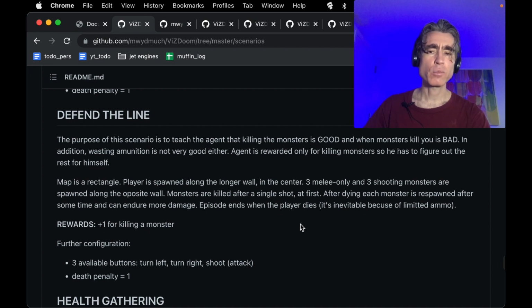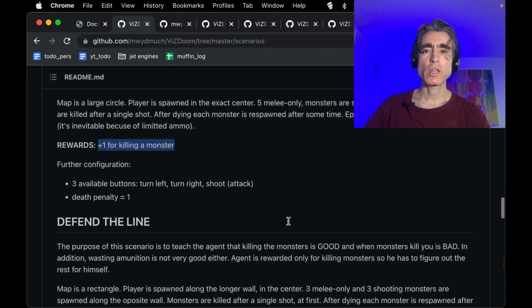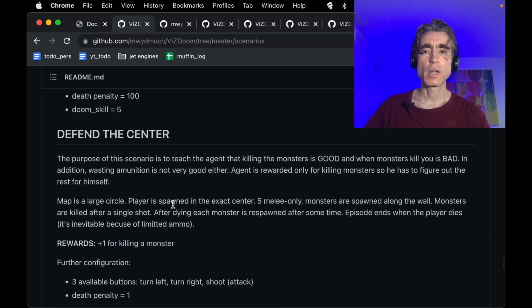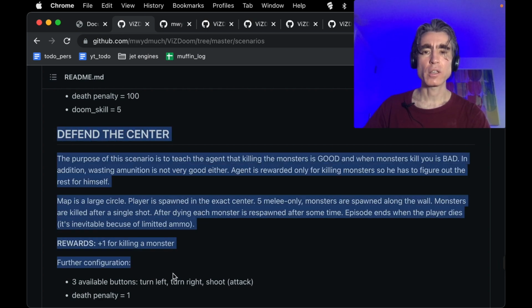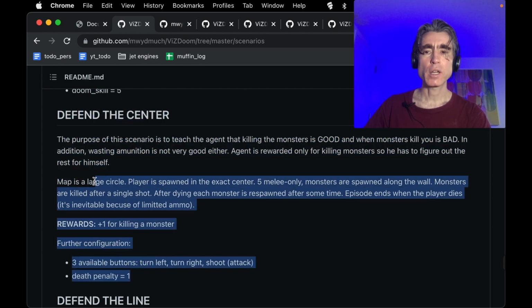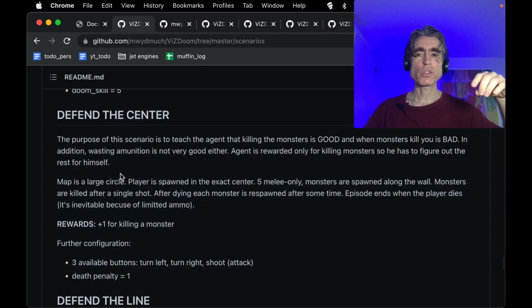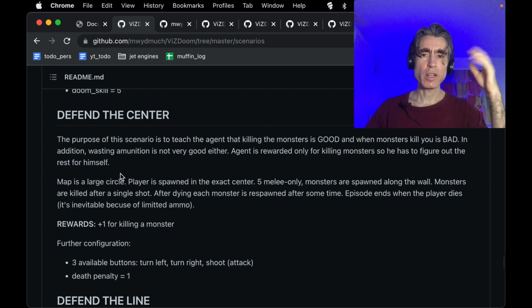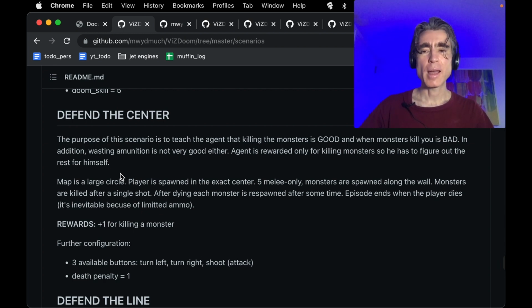So this sounds pretty interesting, but this sounds harder than this one. So I think this one might be fun to do next. So let's try this one. Basically, the agent spawns in the center. Each time they kill a monster, they get +1. And if they die, they lose 1. And they're going to die eventually, so they're always going to get the death penalty because they always die. And basically, the more monsters they kill, the more points they get and the more reward. Let's see how it looks.